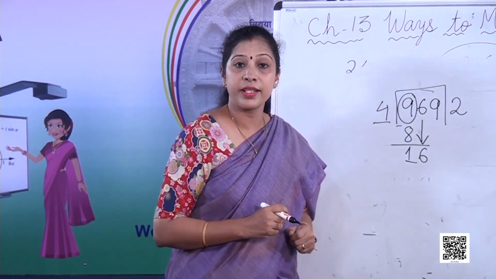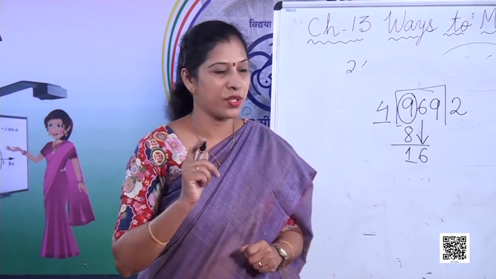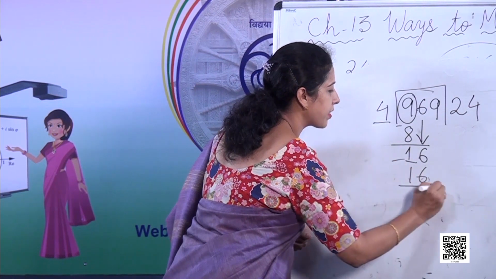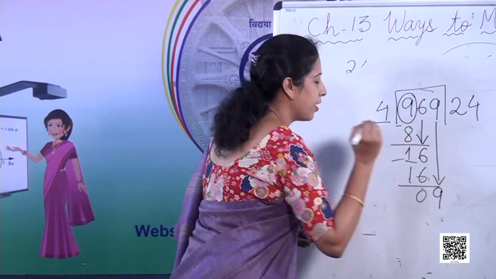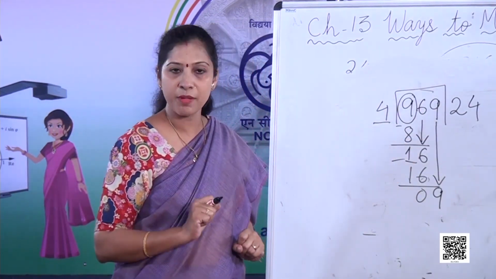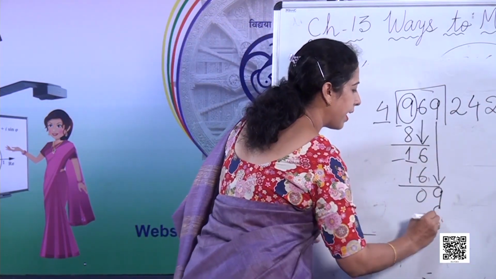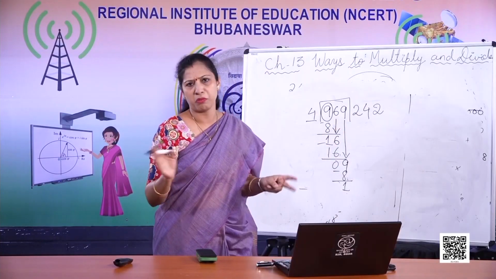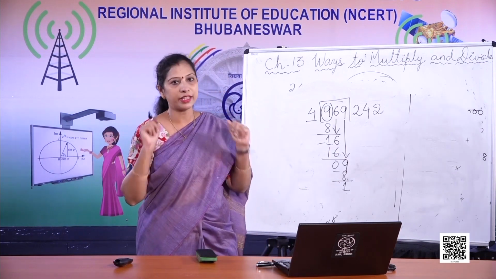Now, is this number 16 there in 4's table? Yes. 4 4s are 16. Now 16 minus 16 is 0. Then again 9 came down. Now as you have seen here also, there is no 9 in 4's table, only 8 is there. So 4 2s are 8, 9 minus 8, 1. Is there any other number to bring down? No. नंबर तो सारे खत्म हो गए, इसका मतलब हमारा डिवीजन भी खत्म हो गया.